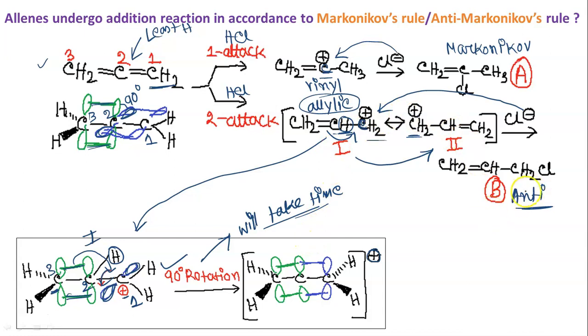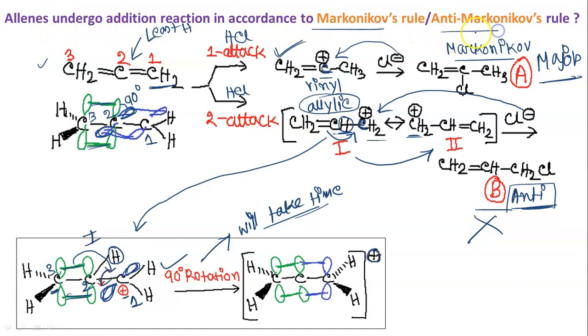And that is why, though the anti-Markovnikov product may be expected as the major product, actually it will not be the major product. A is Markovnikov and that is major. So though the vinyl carbocation, that is this intermediate, is not so stable, still it will lead to the major product, which is A. So A is the Markovnikov product, B is the anti-Markovnikov product, and the question is whether allene undergoes addition reaction in accordance with Markovnikov or anti-Markovnikov. The answer is that it will follow Markovnikov, not anti-Markovnikov.